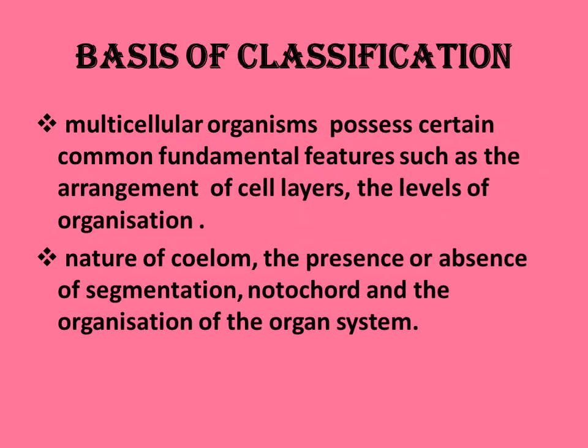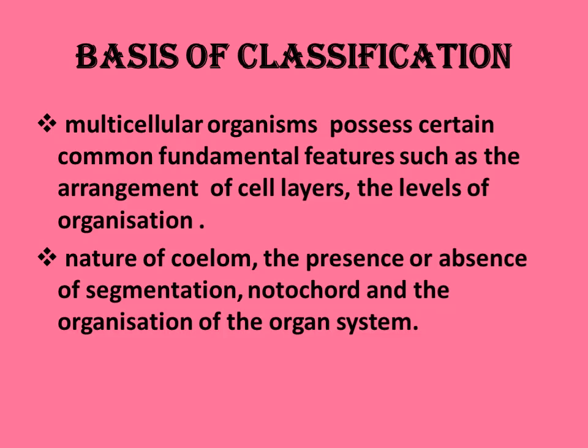Basis of classification. On what basis are the animals classified, that we are going to see. Multicellular organisms possess some fundamental features: cell layers, the level of organization, nature of coelom. Cell layers means 2 layers, 3 layers like that.